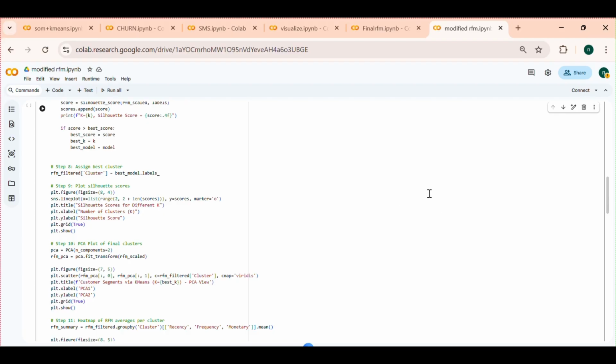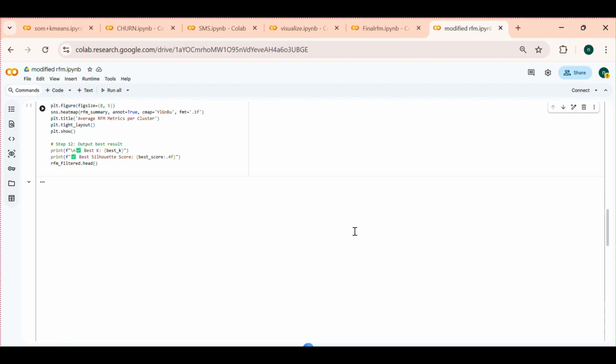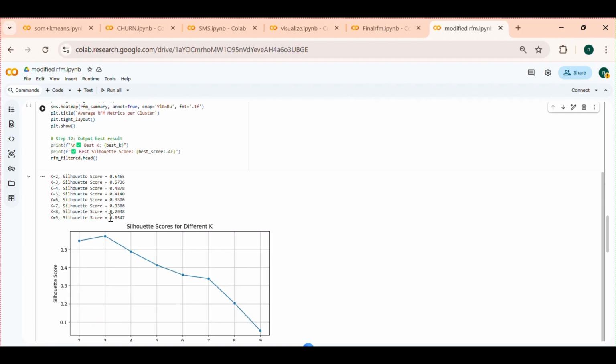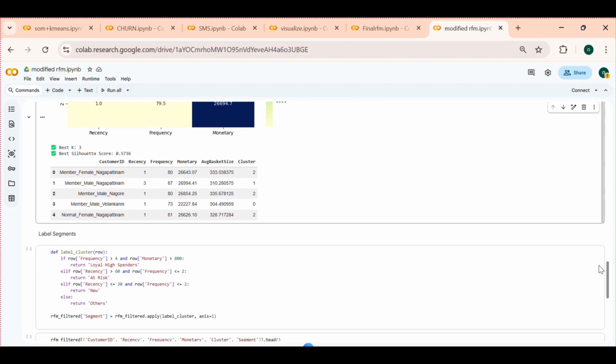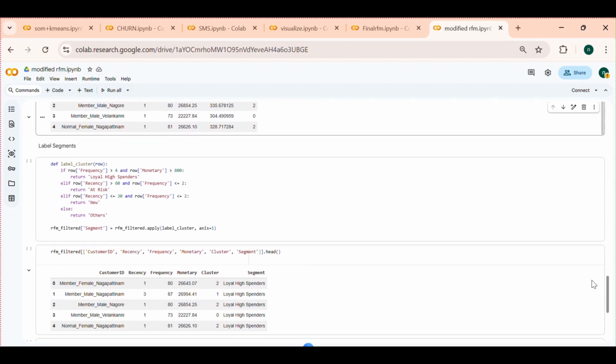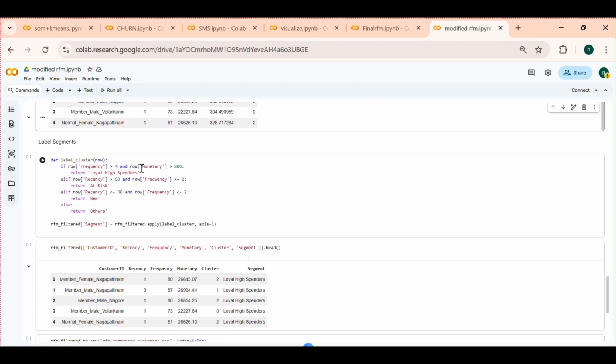To make the results accurate, we selected the best number of clusters using the silhouette score, which is 0.5736. After performing the RFM analysis, we go for the label segments. Based on the RFM metrics, we segment the customers into high spenders, at-risk customers and new customers.